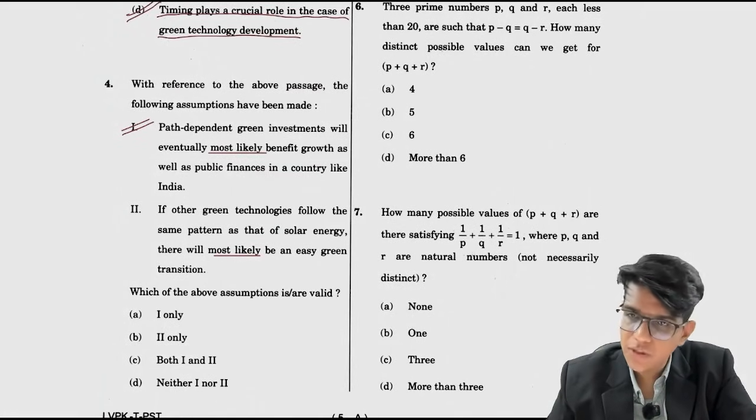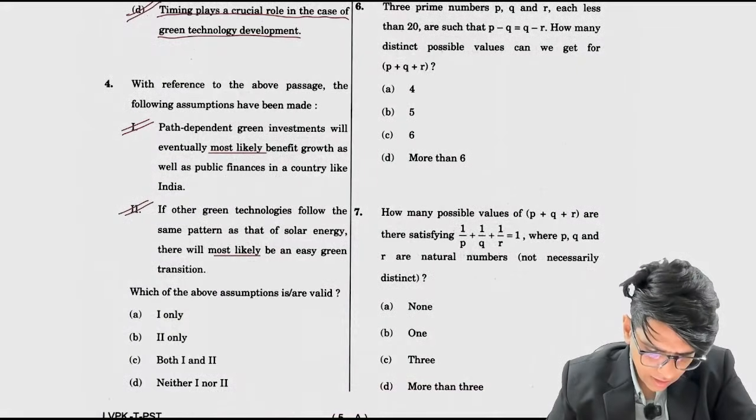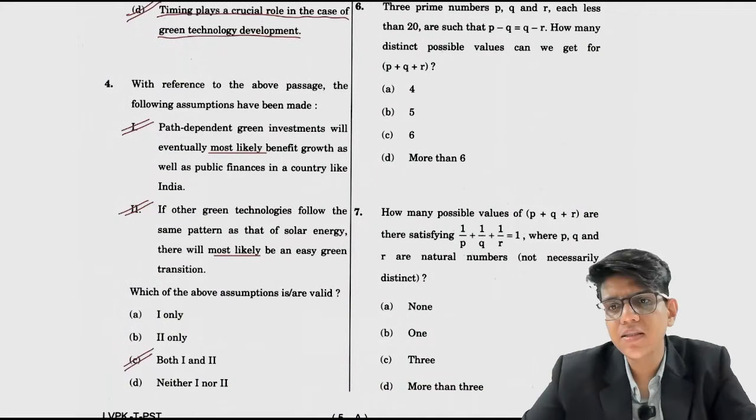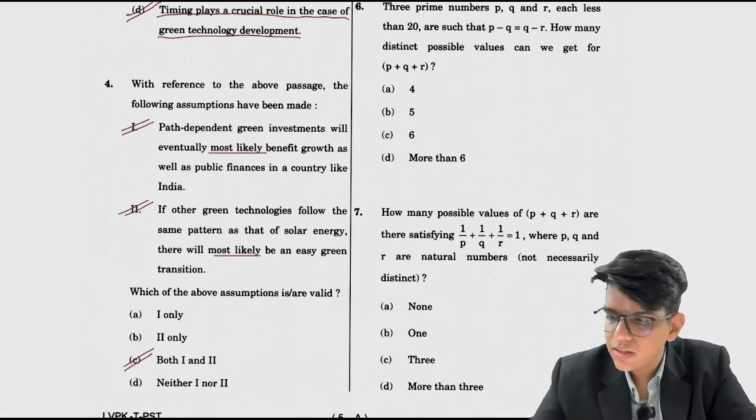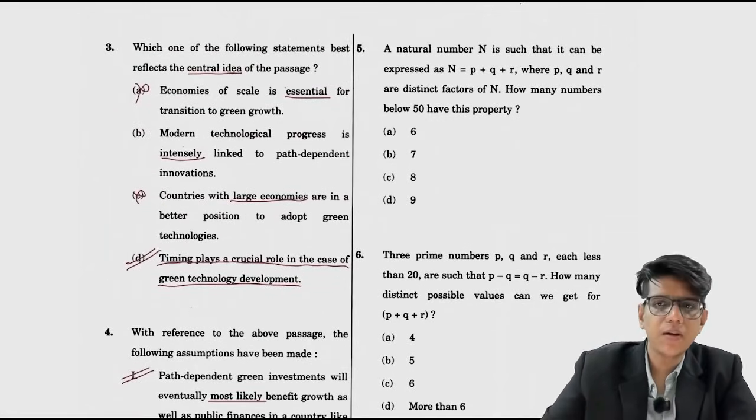Correct है. अगर दूसरे भी करते हैं तो सही है. So done. We can take both as the possible assumptions to write this passage. Okay, so answer for question number 4 is option C, right?